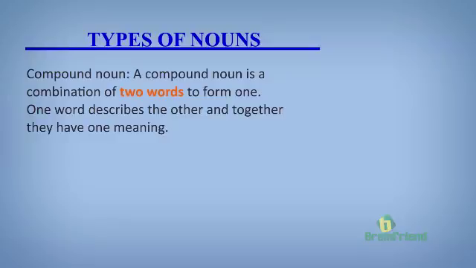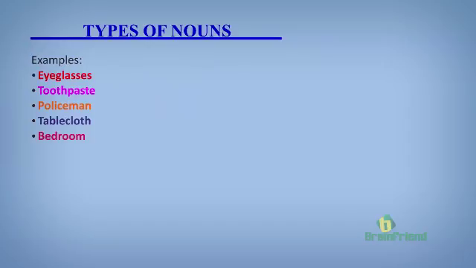These are nouns that are a combination of 2 words to form one. 2 different words that have meanings on their own, but you bring them together, and together they form another word that means something different. For example, eyeglasses. Eye is one word and glasses is one.